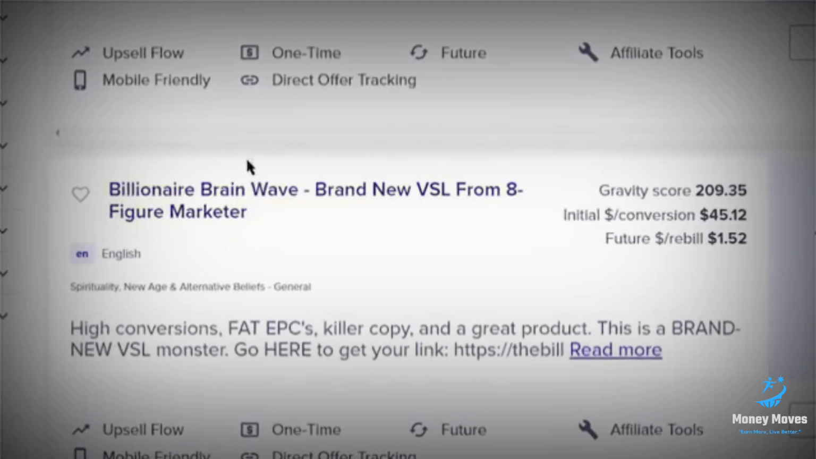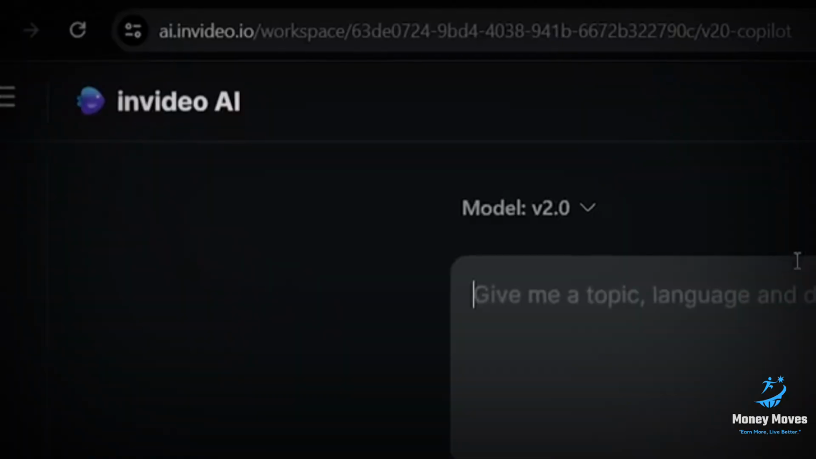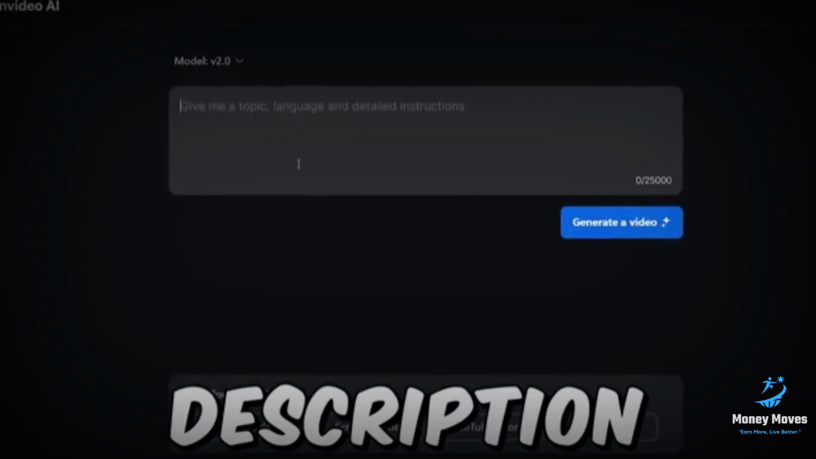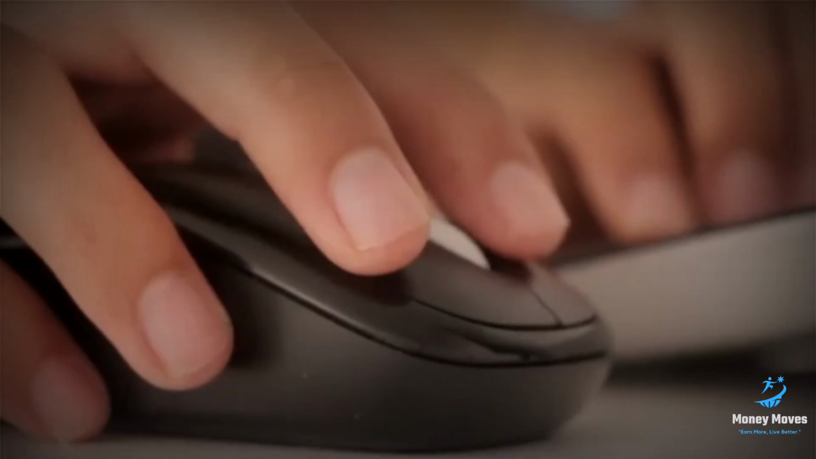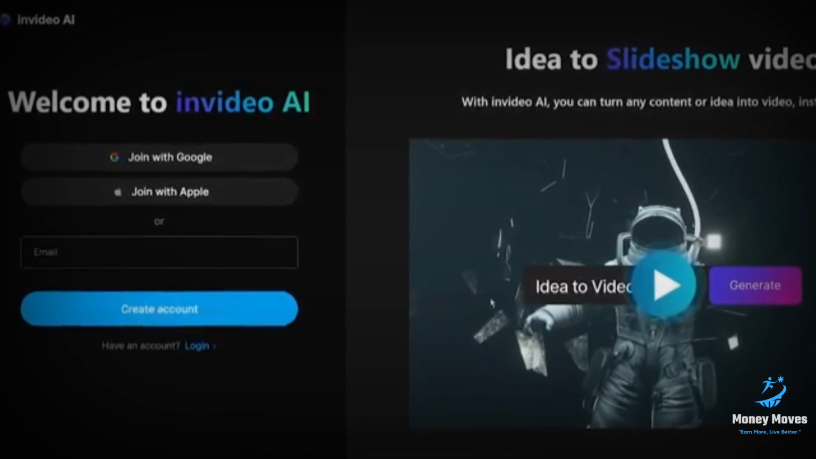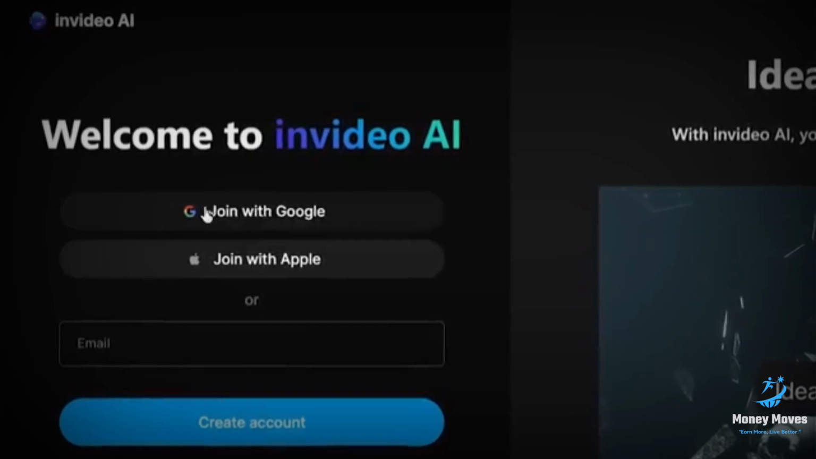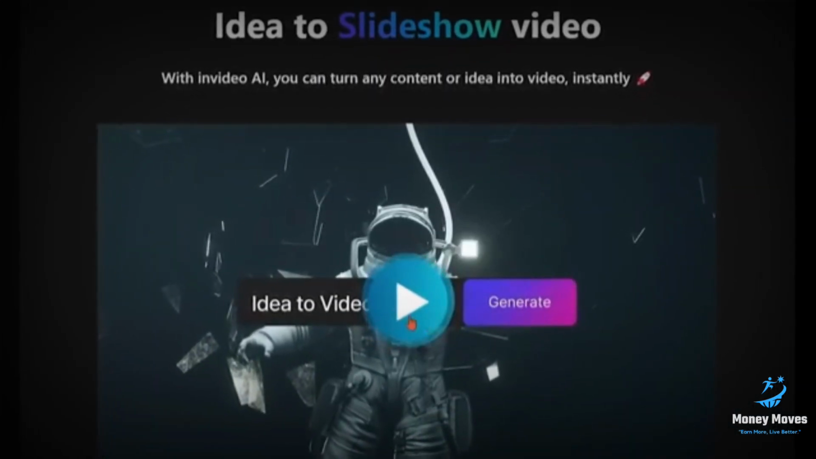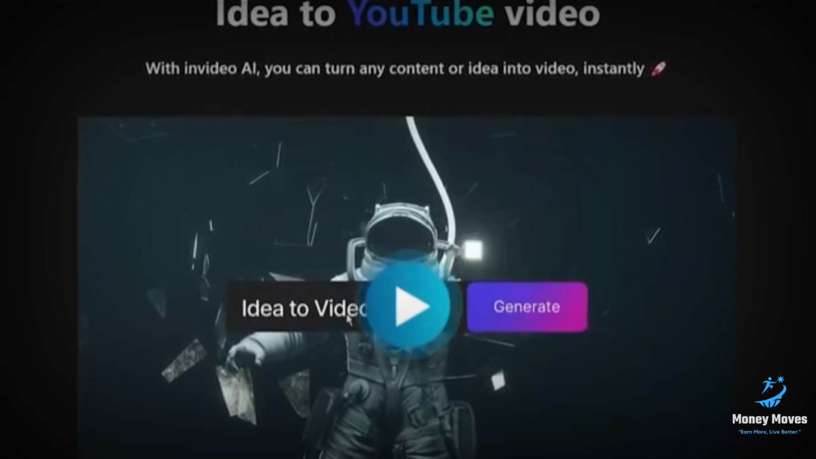Once you choose the offer, step number 3 is to come over to InVideo.ai. I will leave a link to InVideo in the description of this video and the pinned comment. You can use that link to come to InVideo AI and register yourself either using your Google Mail account or using your Apple ID. InVideo AI is a tool where you can create publish-ready videos using simple text prompts.